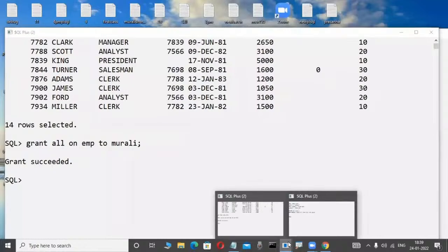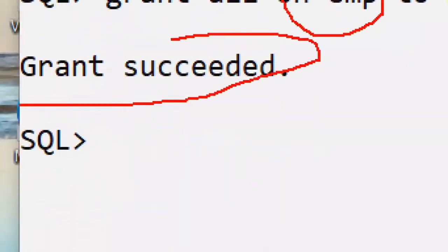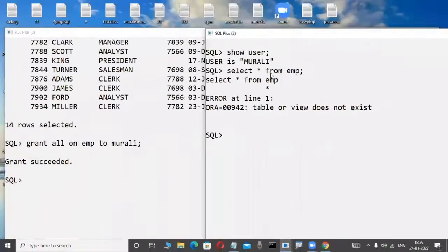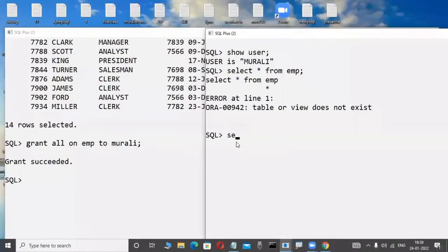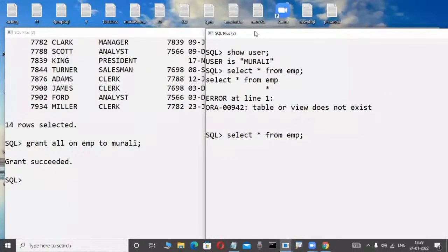Logically tell me, once they give permission, the Scott user employee gives permission to Murali, and here grant is succeeded, a message displayed in a relational data model product. Now, if the Murali employee tries to access the Scott user's EMP table, is it possible or not possible? Maybe I'm typing like this: select star from Scott dot EMP. Now I'm typing like this, possible or not possible? Anybody guess?